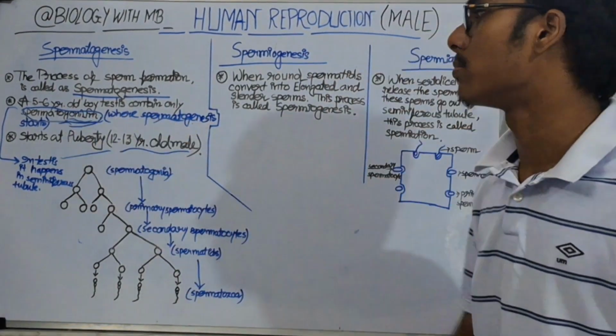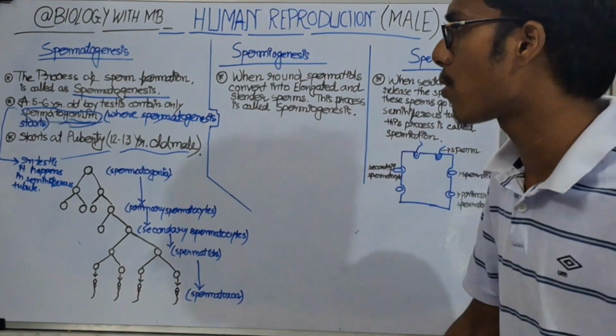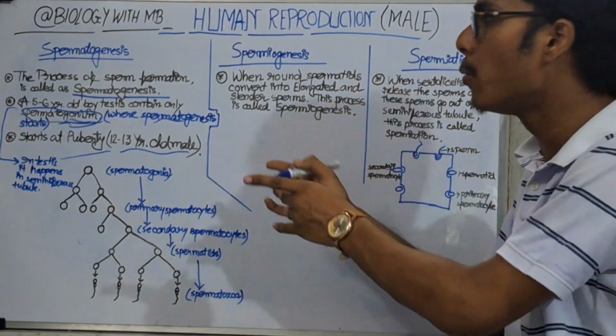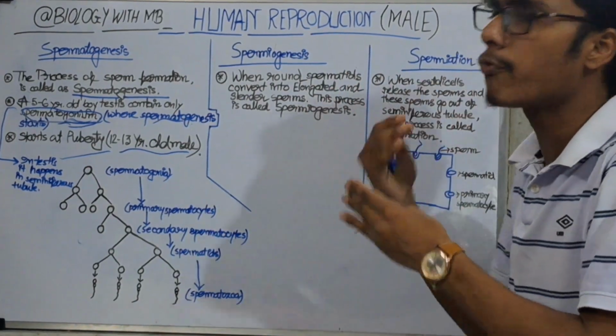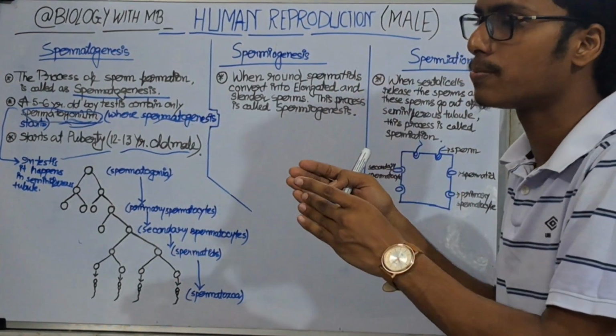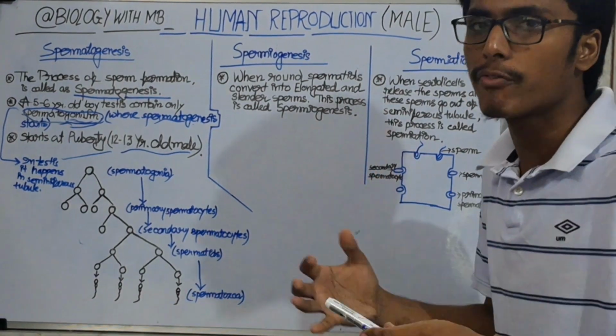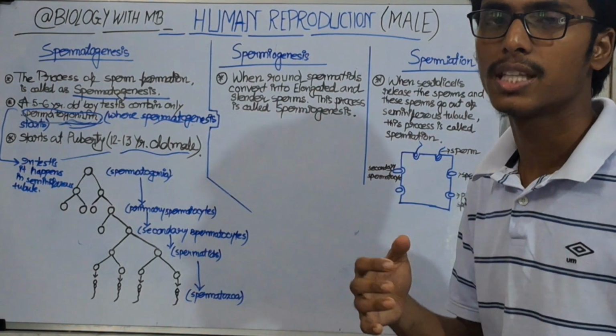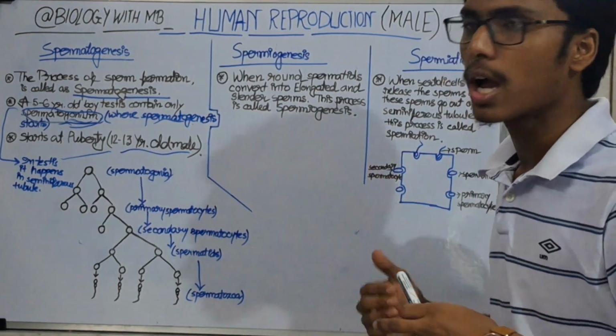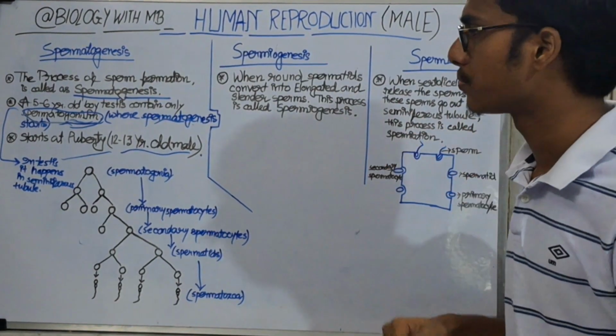What is spermatogonium? It is where the spermatogenesis process starts, and it starts at puberty. In puberty, sperm formation starts, which helps a boy to develop his muscular structure and gives him the capability to father a new baby.